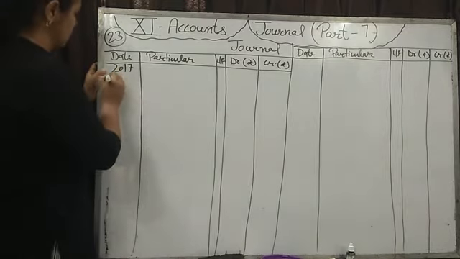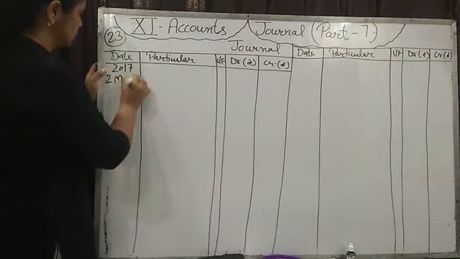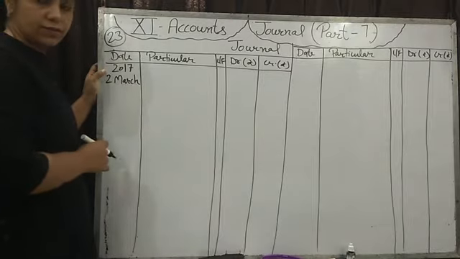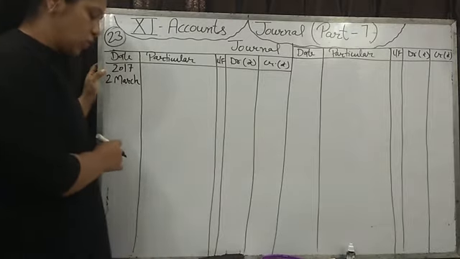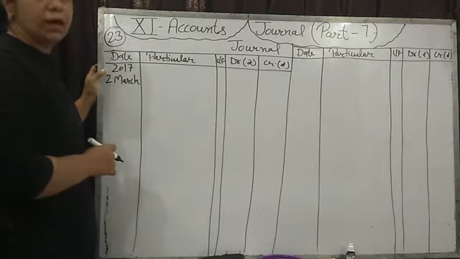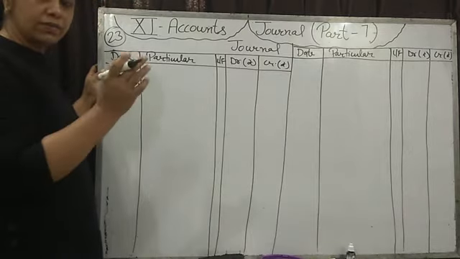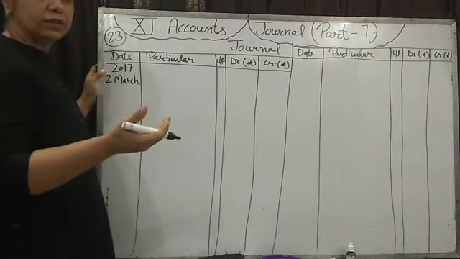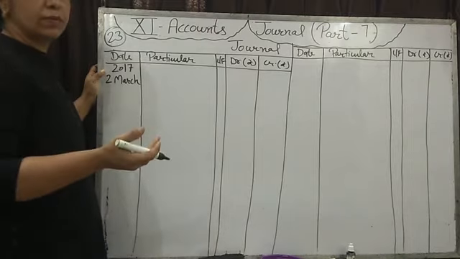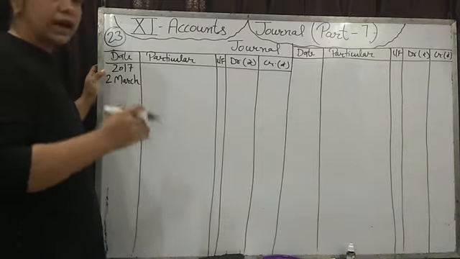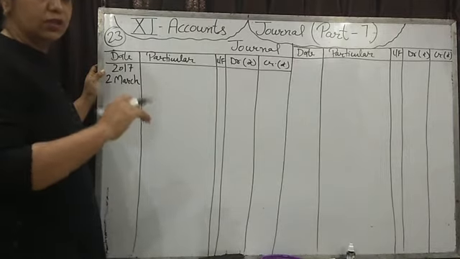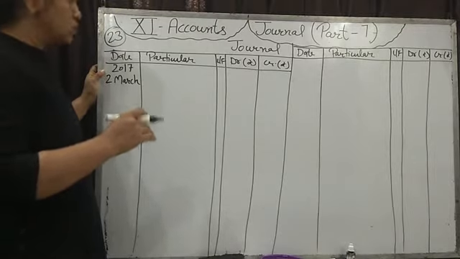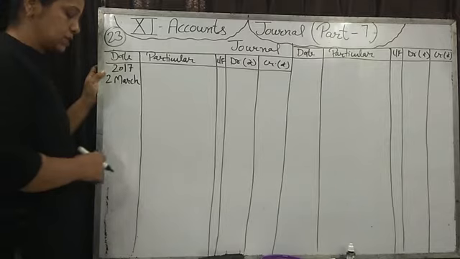Then 2nd March. The first entry is on 2nd March. Purchase an iron safe for the business, rupees 1 lakh, and payment made by check. आयरन सेफ एक लोहे की अलमारी, which the business may use for documents or any other purpose. They are purchasing the iron safe as an asset for the business. Okay, so it's an asset, not goods.